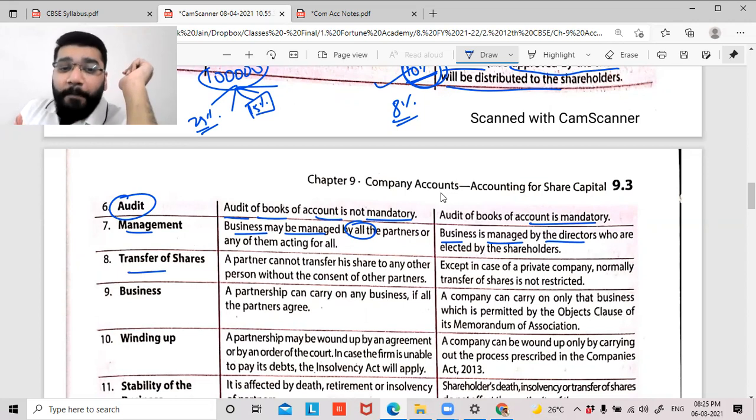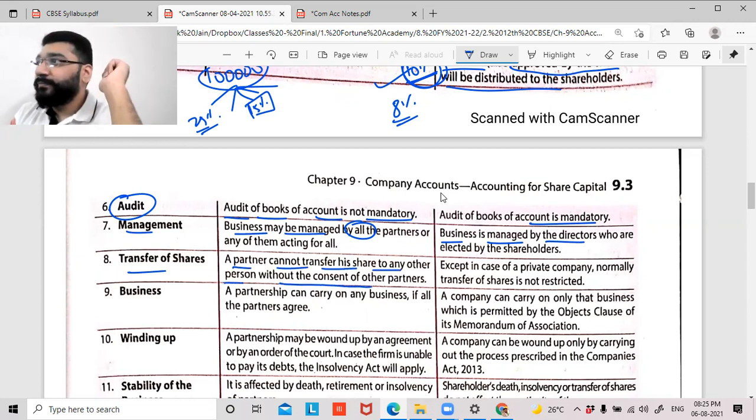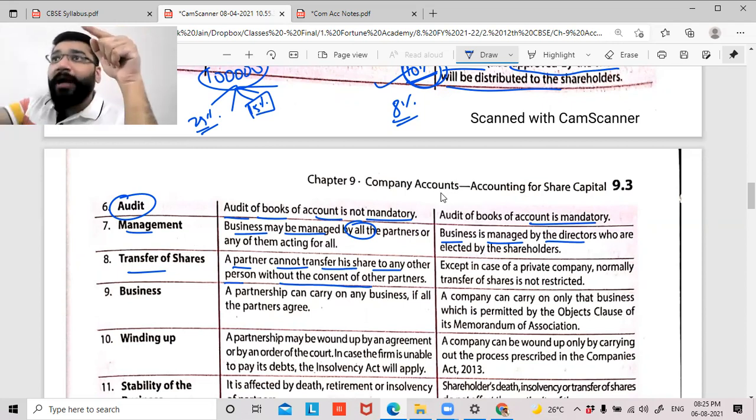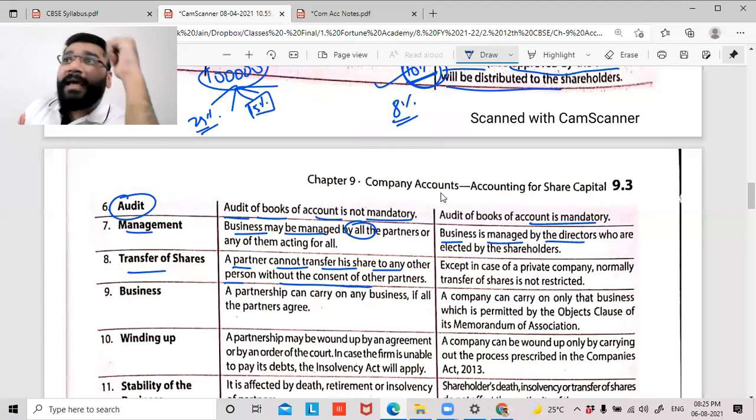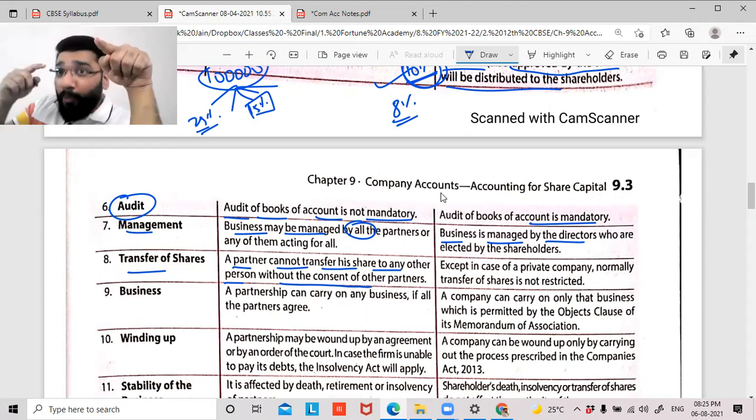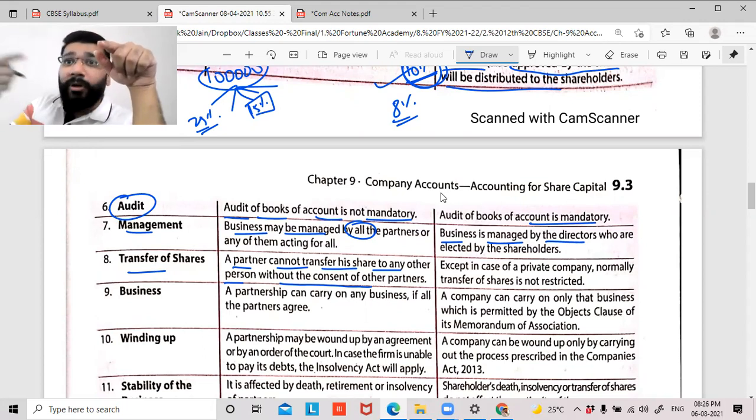Transfer of shares. A partner cannot transfer his share to any other person without the consent of the other partners. If I want to admit any partner, what does that mean? When you admit a partner, you give your share of profit to somebody else. You sacrifice your profit in favor of somebody else. So in admission, all the partners' approval is required. You studied that. So if you want to transfer your share to somebody else, that is, admit somebody else, all the partners have to agree.